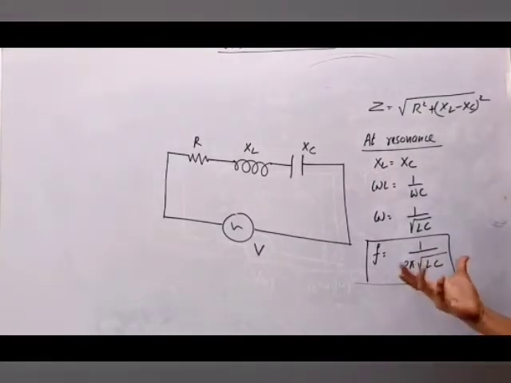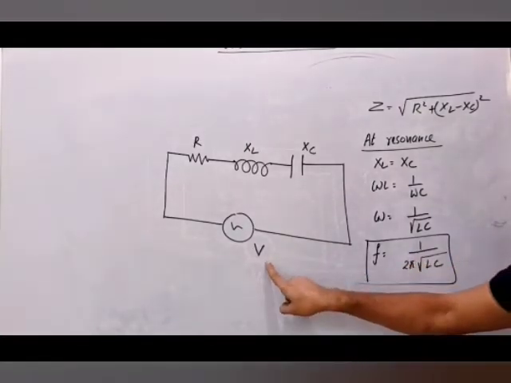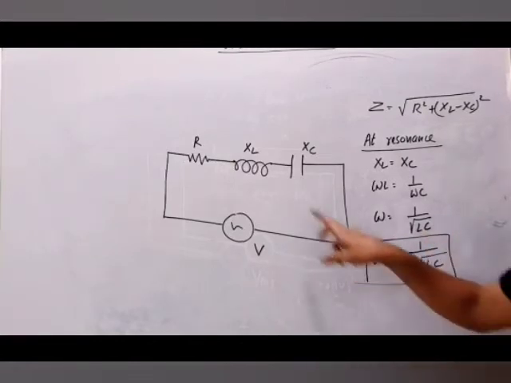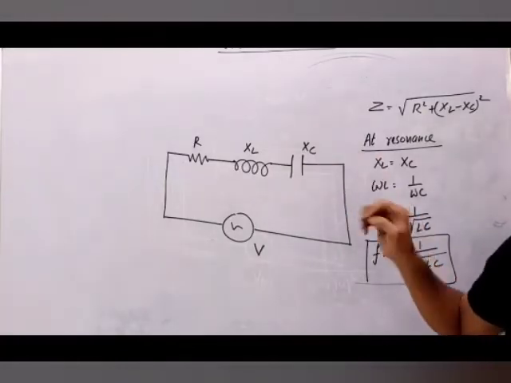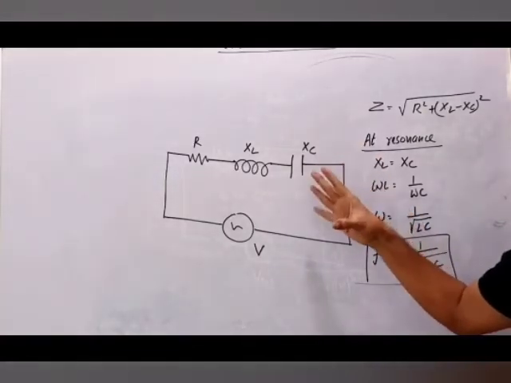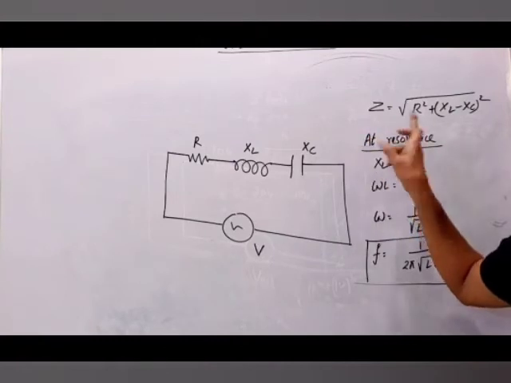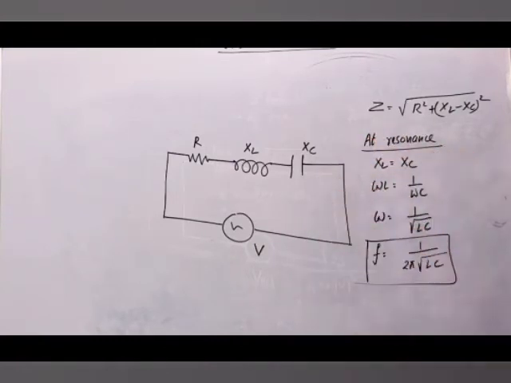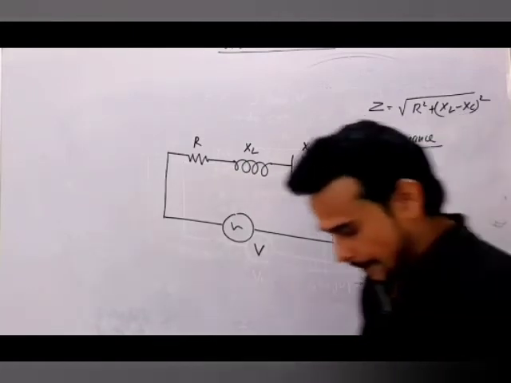Whose frequency is this? The AC source. If the frequency of your AC source is this, in that situation XL and XC both will become equal. Once they become equal, they will cancel each other. Once they cancel each other, Z will become minimum. Once Z becomes minimum, current in your circuit will become maximum. That condition is known as resonance in an LCR circuit. And what is the condition for that? Omega should be 1 by root LC. Frequency should be equal to 1 by 2 pi root LC. Okay, now see what will happen.